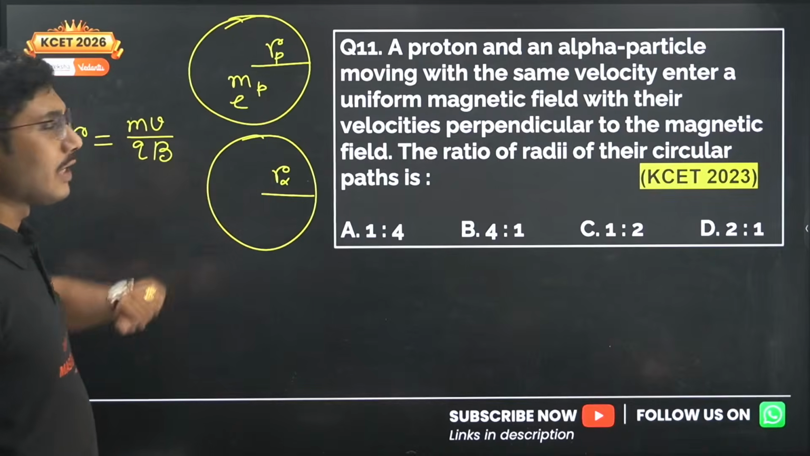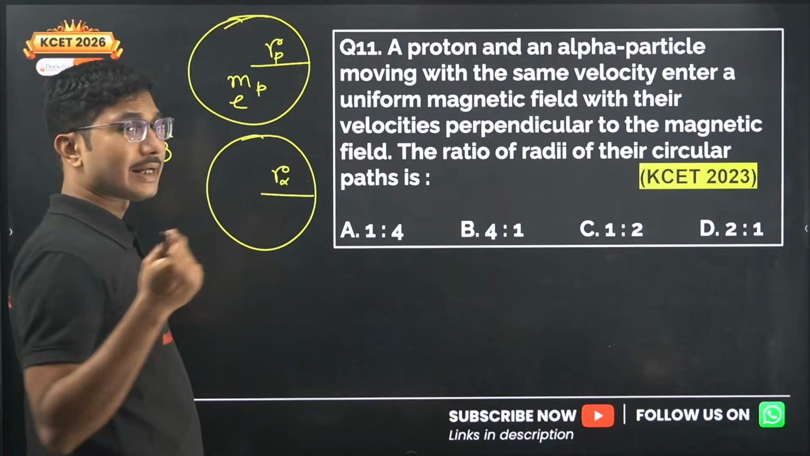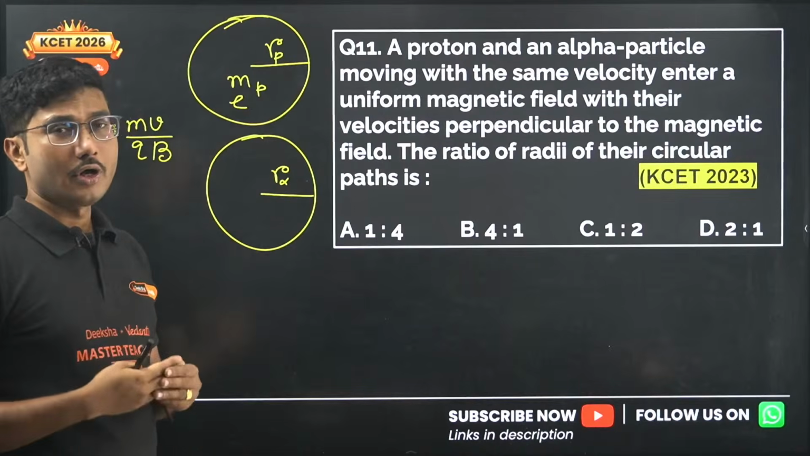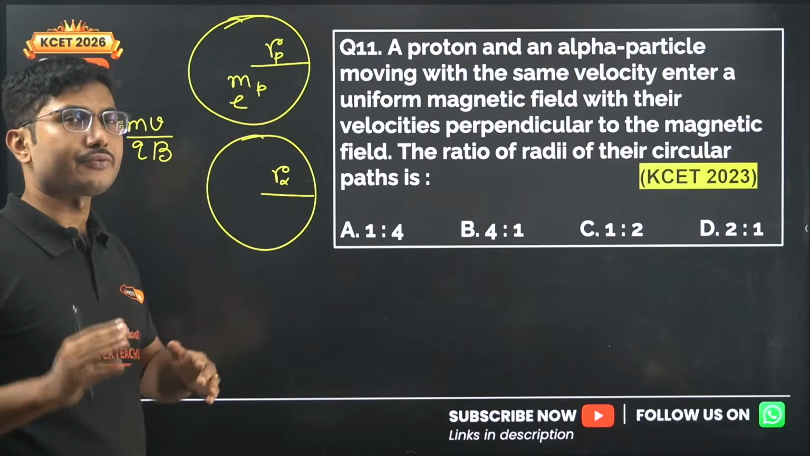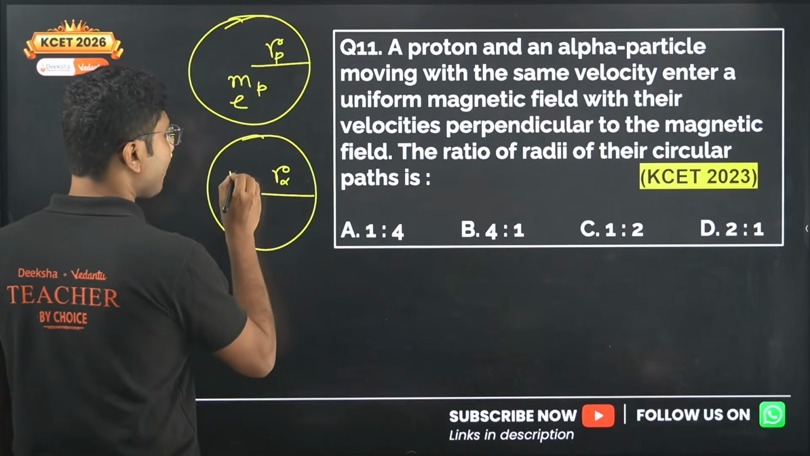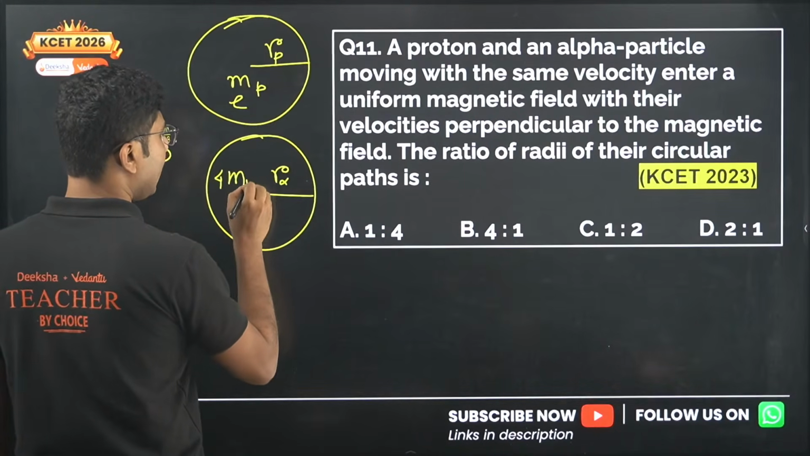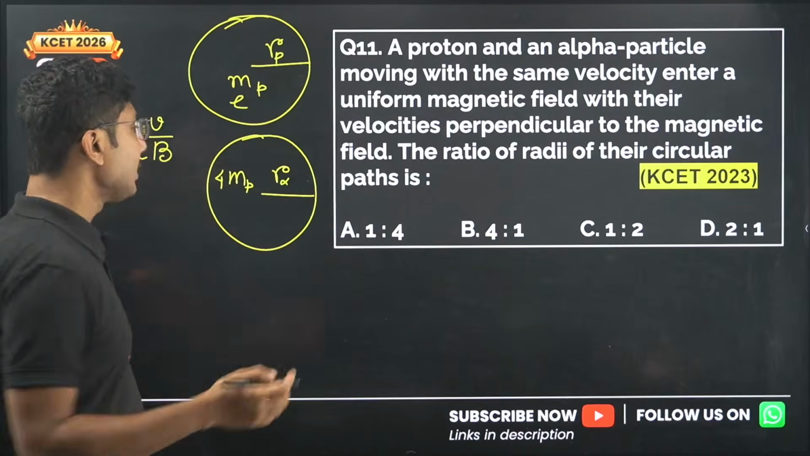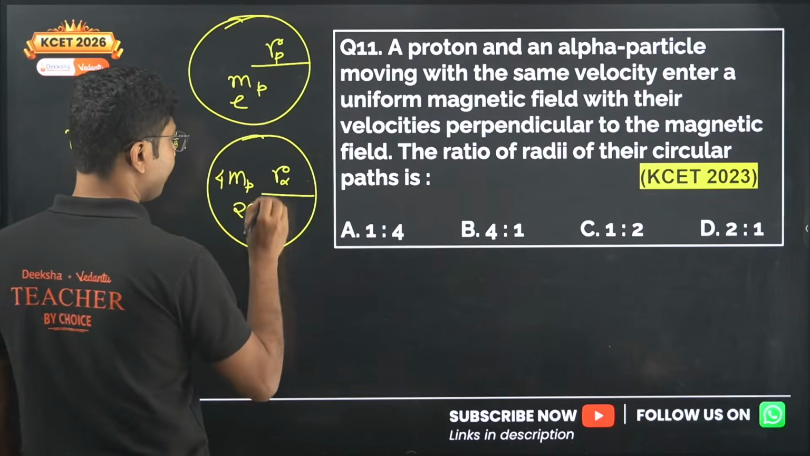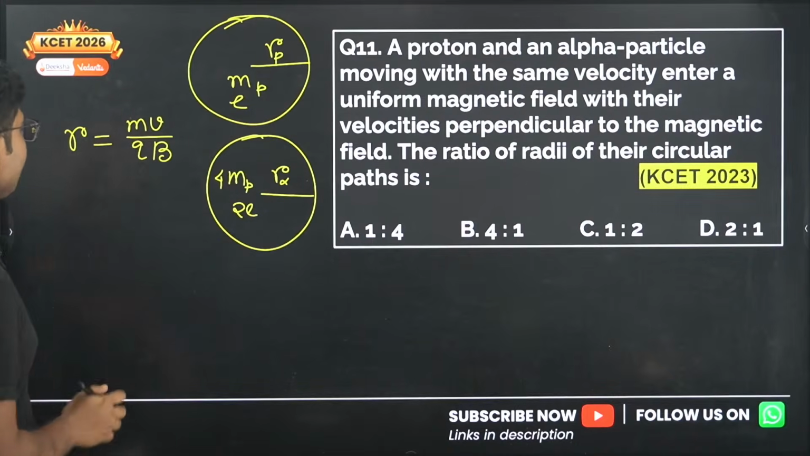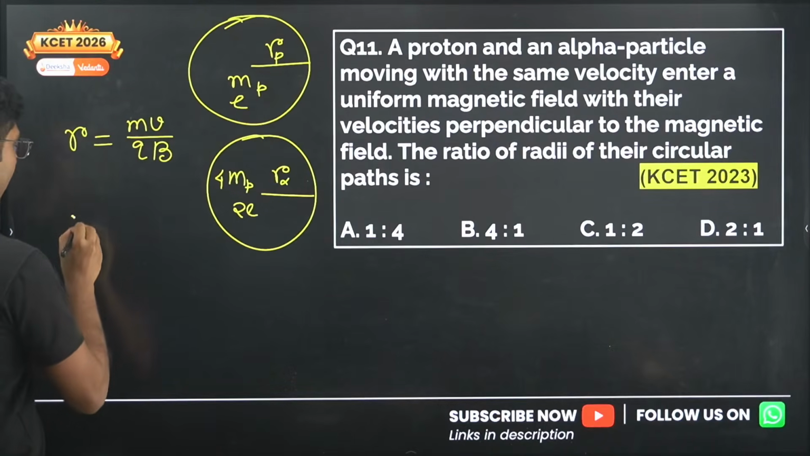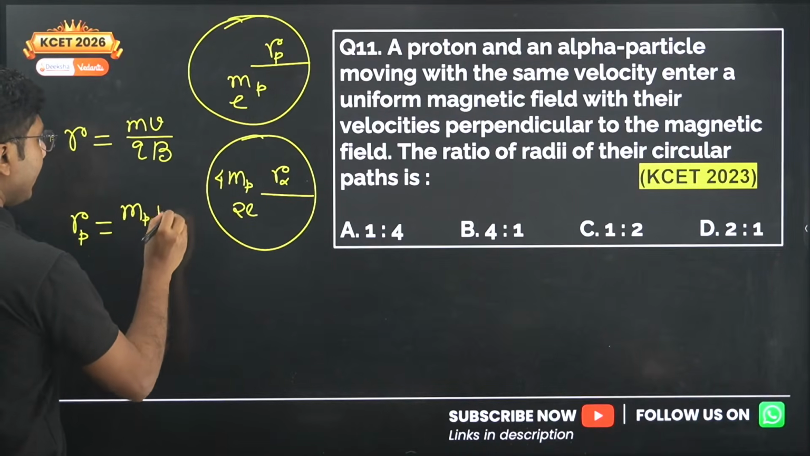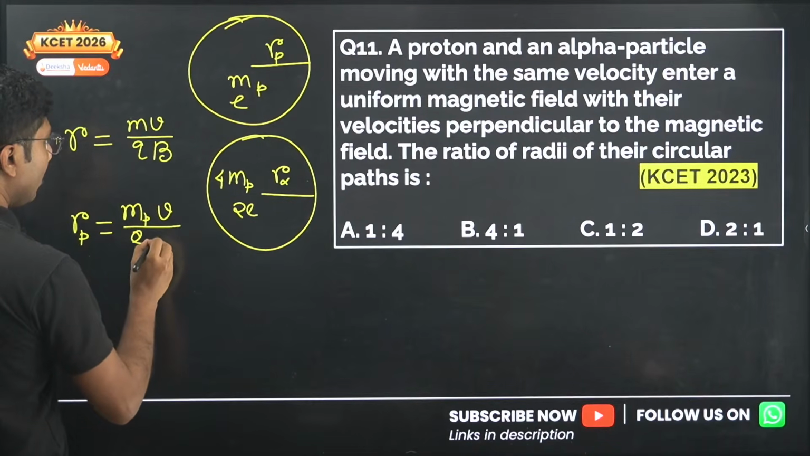Now in the case of an alpha particle, what is the mass? An alpha particle has 2 protons and 2 neutrons, that means 4. Protons and neutrons are almost of the same mass, so we can say that the mass of an alpha particle is 4mp, whereas the alpha particle is doubly positive, that means it has a +2 charge, so its charge is given by 2e. Now we will use this to calculate the radius of the proton, which is given by mp v by e into B.